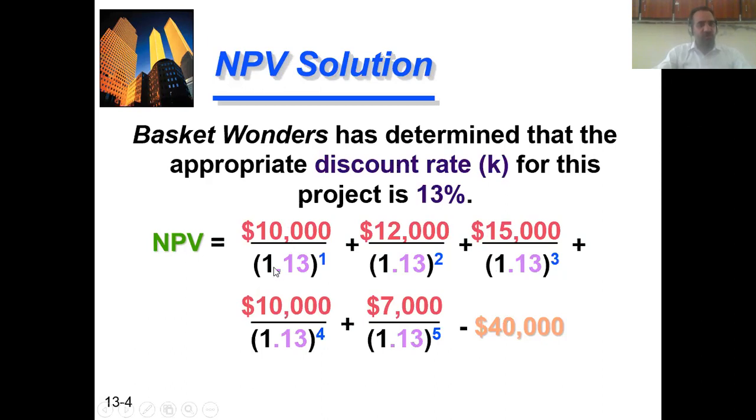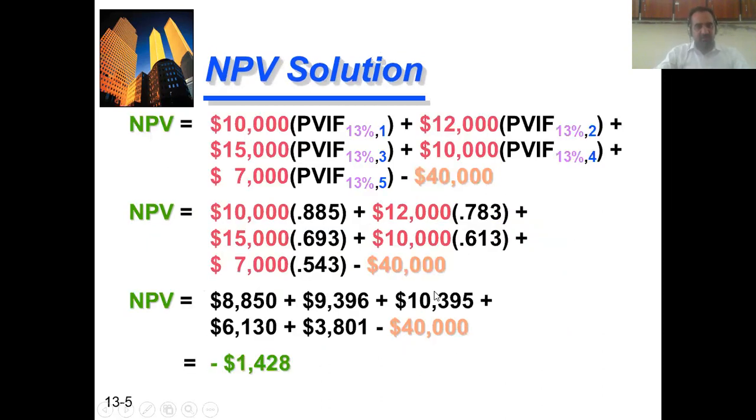You know the present value factor uses 1 plus discount rate. 1 plus discount rate is 13%, so 1 plus 0.13 is 1.13. For the first year it is raised to the power 1, for the second year to the power 2, for the third year to the power 3, for the fourth year to the power 4, and for the fifth year it is raised to the power 5, minus 40,000. Now we are going to solve this equation with the help of the tabulation method as well.